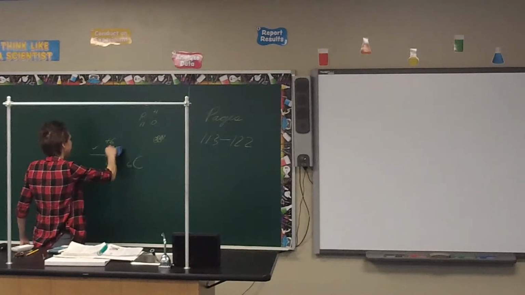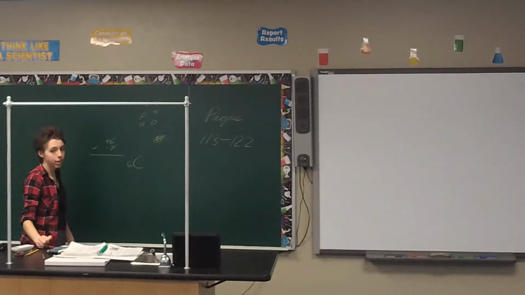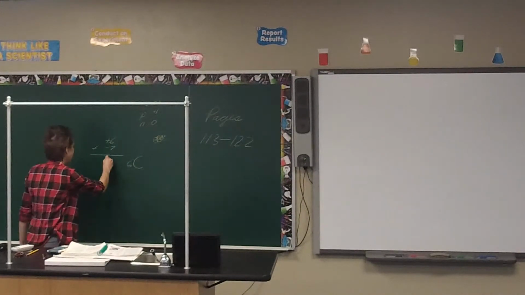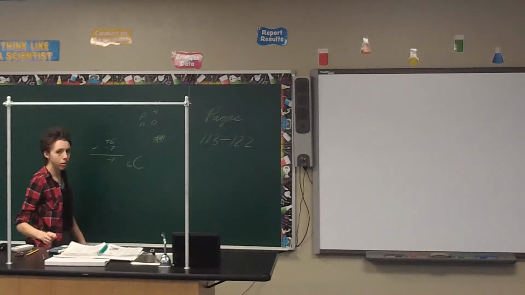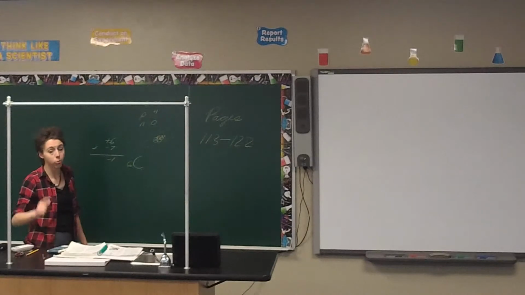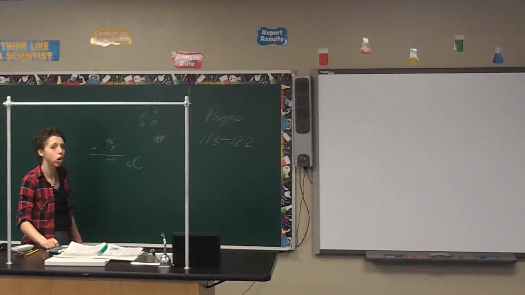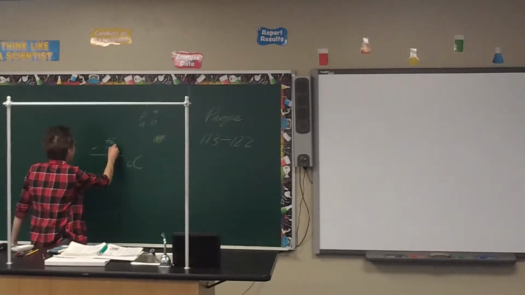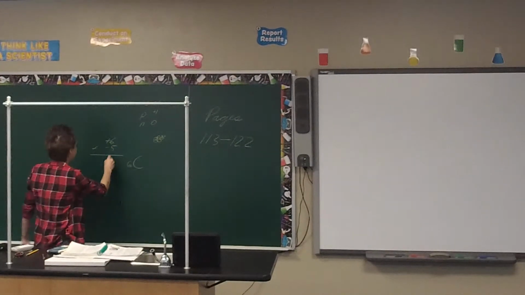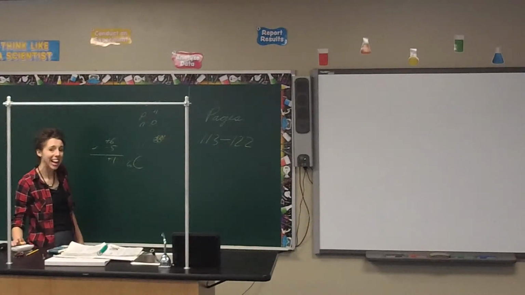Let's say though I have an extra electron. Will my overall charge be positive or negative? Right, it'll be negative, -1. What do we call a substance that has a charge, either positive or negative? An ion. What if it has a negative charge specifically? That is an anion. What if it has a positive charge, for example it has fewer electrons, so it has a positive charge? That is a cation. Good job.